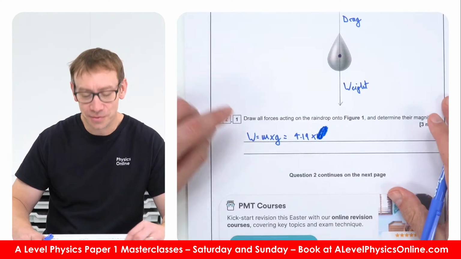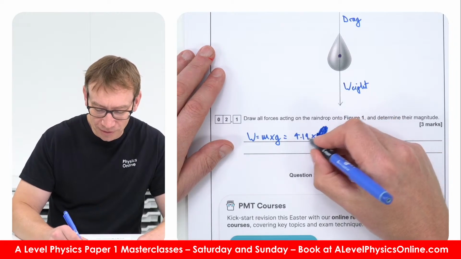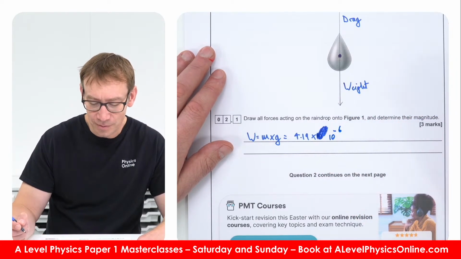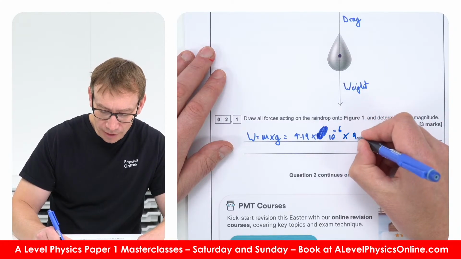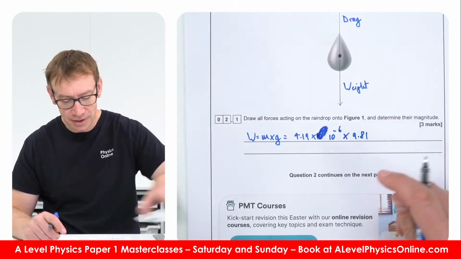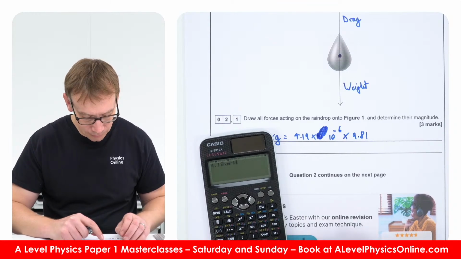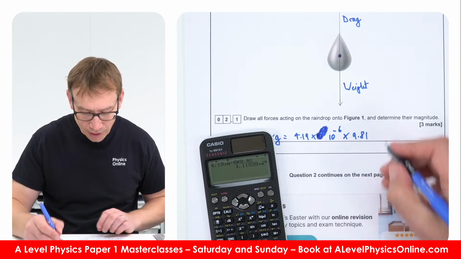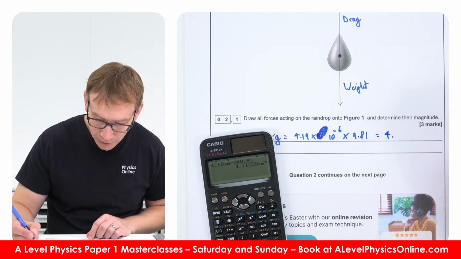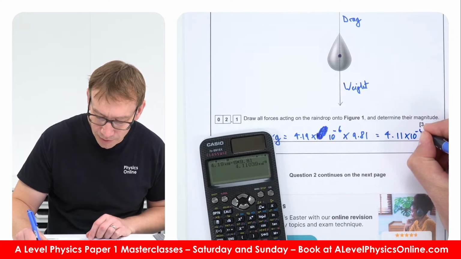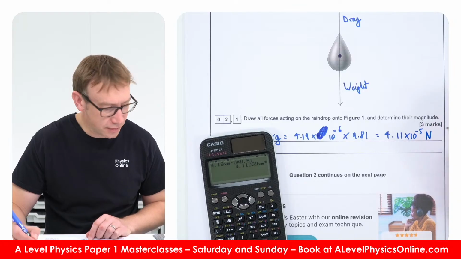I haven't actually done these questions yet, so I'm just hoping I'm right. Then we multiply that by 9.81, the acceleration due to gravity. This gives us 4.11 times 10 to the minus 5 newtons.